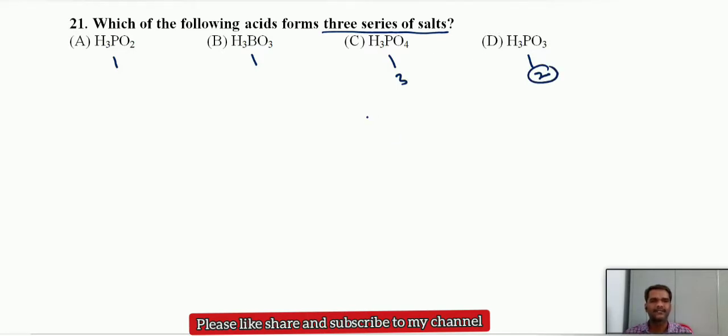In the H3PO4 case, we have salts like first H2PO4 minus, next HPO4 2 minus, and PO4 3 minus. So these are the 3 different types of salts you will get. Of these, the first 2 are acidic salts and the last one is the normal salt.